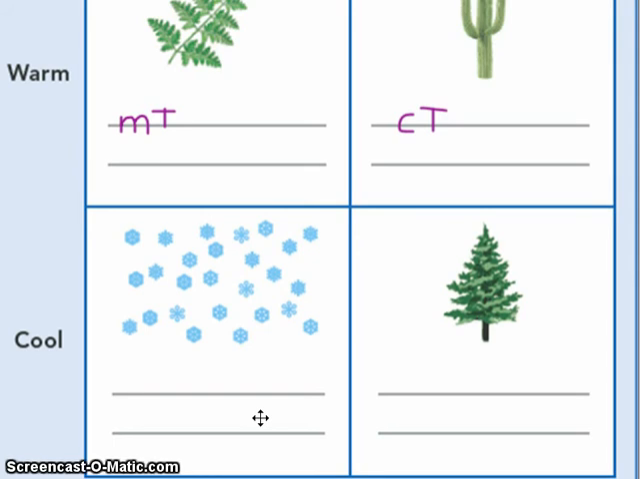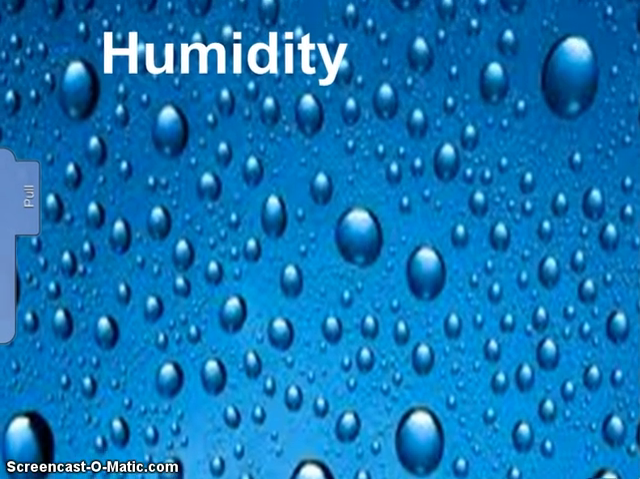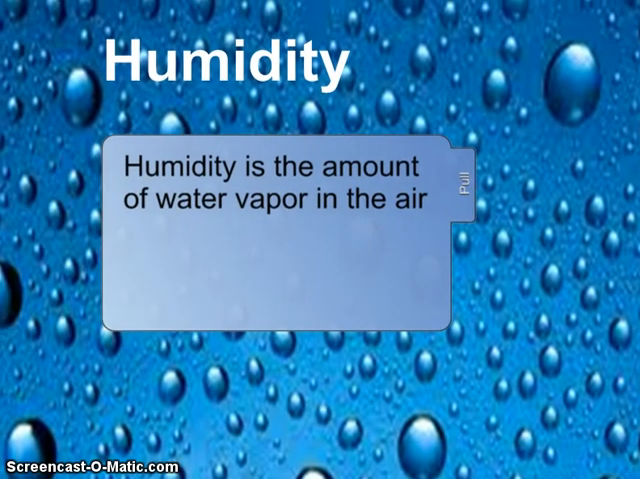Because when we talk about an air mass having a lot of moisture or very little moisture, there's a whole other word we attach to that. And that word is humidity. So let's define humidity in our note-taking packet. What is humidity? Humidity is the amount of water vapor that is in the air.